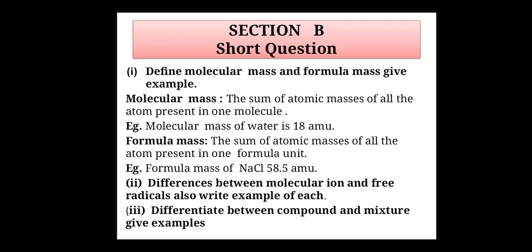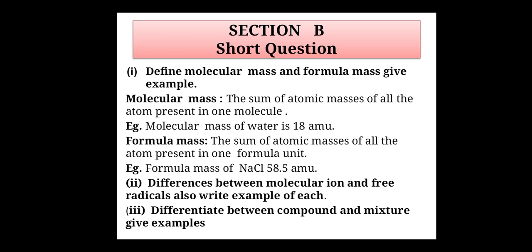The next question is: differentiate between molecular ion and free radical. Also write an example of each. The answer of this question is, molecular ion: when a molecule loses or gains an electron, the resulting substance is called a molecular ion. For example, when oxygen loses an electron to form a cation, that is O2 plus 1, and when oxygen gains an electron to form an anion, that is O2 minus 1.